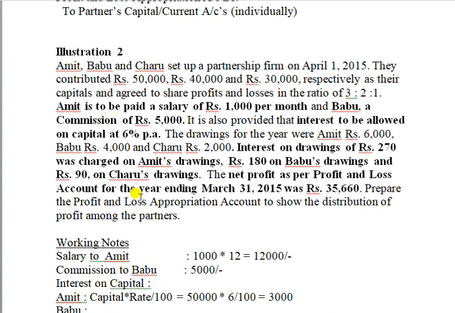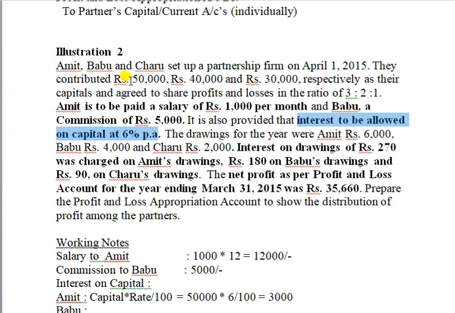And interest on capital. Interest to be allowed on capital at 6% per annum. So we understood that is 6 by 100 per annum, and we have to calculate for the entire year. So what's the capital contribution?